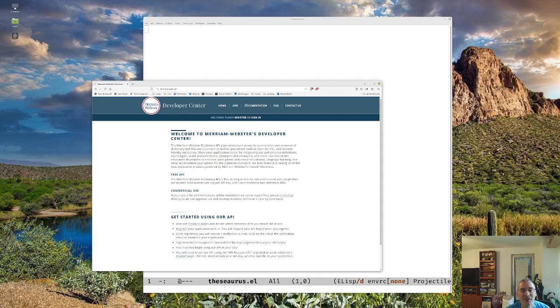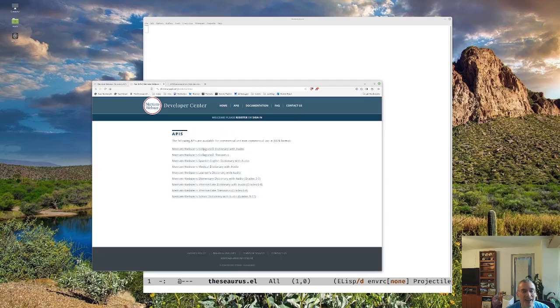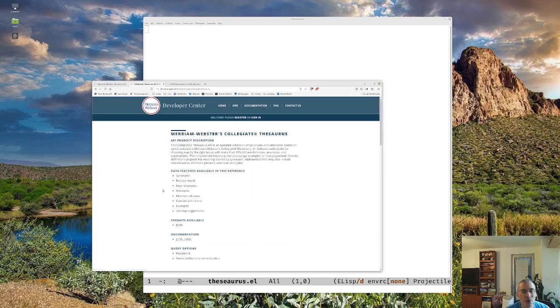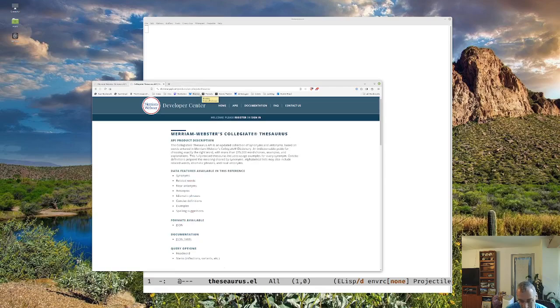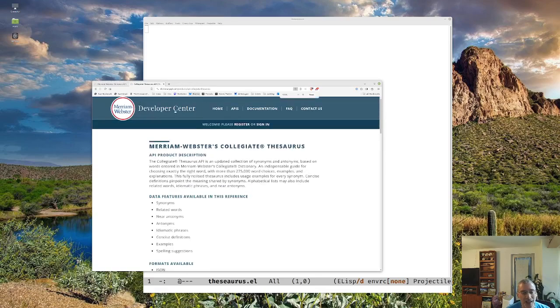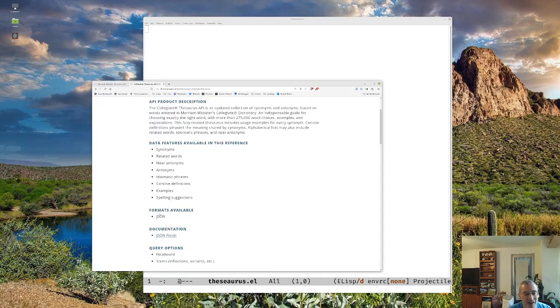And they've got various APIs. I'll just open these in a couple of tabs, and we'll just play with this a little bit for now. And we're going to use their Thesaurus API. And I guess I could have dug into this in the documentation, but we're not going to do that right now. So we want to get synonyms of a particular word, but we could look at antonyms or whatever. The format is JSON, and JSON is JavaScript Object Notation.